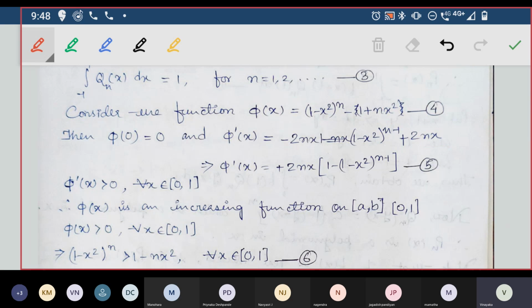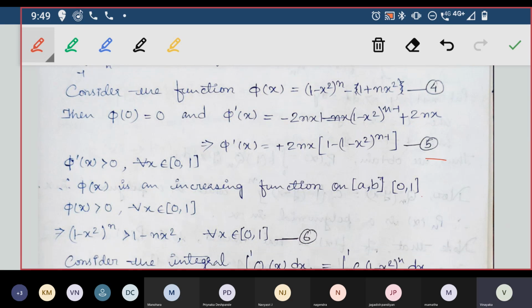So I can rewrite this by taking 2nx common, and I will write the one which was remaining, 1 minus (1 minus x square) power n minus 1. We just took 2nx common from both of these terms, and wrote the term 1 first and the other term next. Take it as equation 5.